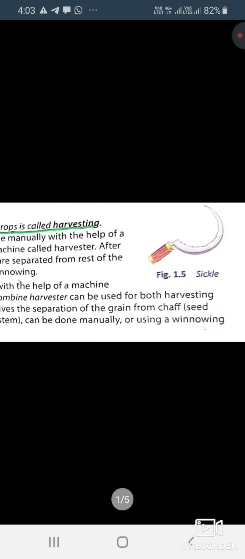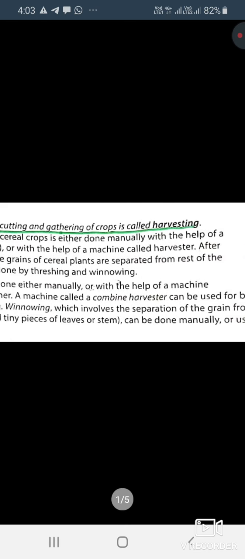Man uses an instrument called a sickle for doing this process. And if they want to use a machine, the machine is known as a harvester. After harvesting, the grains of a cereal plant are separated from the rest of the plant. When the farmers harvest all the crops, they afterwards separate the grains from the cereal plant. And this process is done by threshing and winnowing.